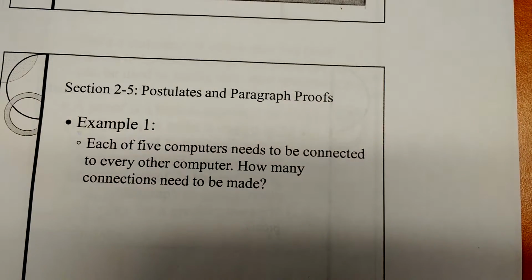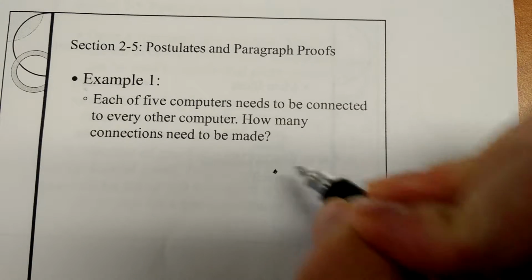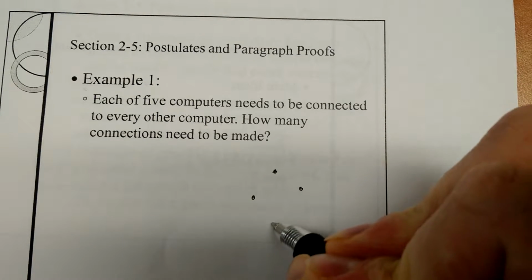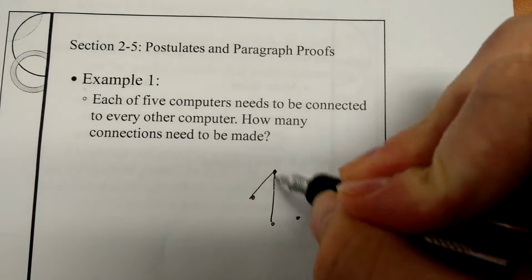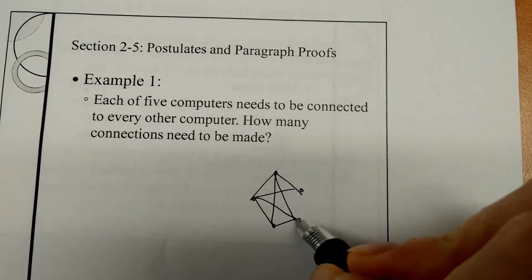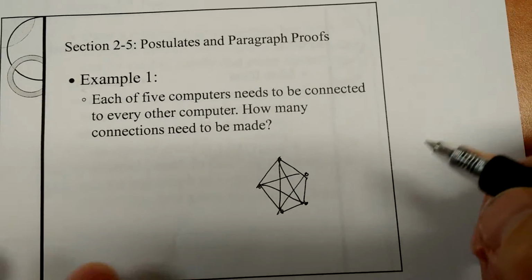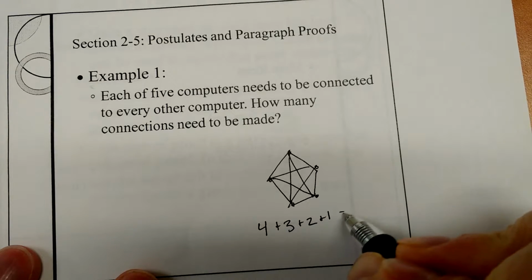So example 1: each of 5 computers, blah, blah, blah, how many connections need to be made? So I have 5 computers. How many connections do I have to make? Well, 1, 2, 3, 4, 5, 6, 7, 8, 9, 10. If you notice, the first computer had 4, then 3, then 2, then 1, and I was done. That's 10.